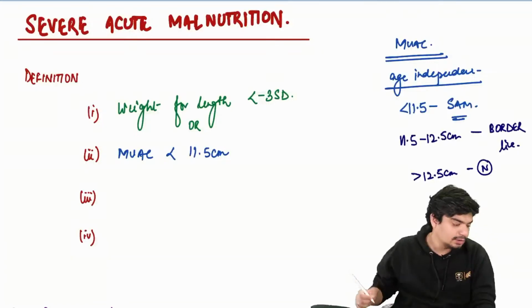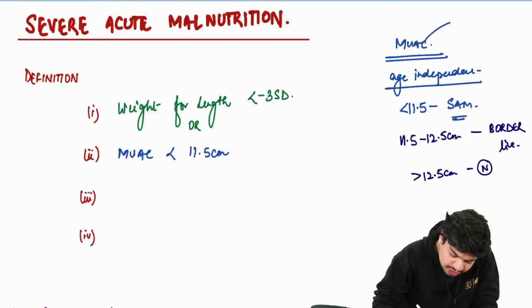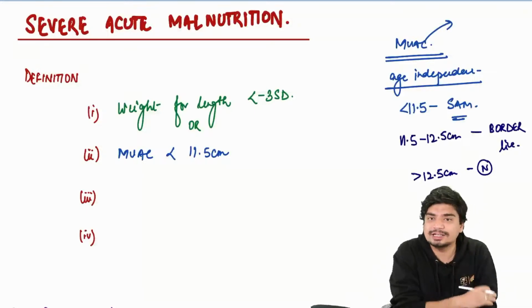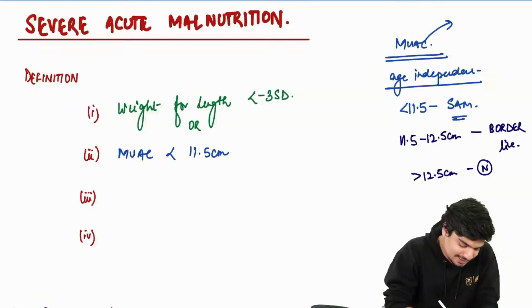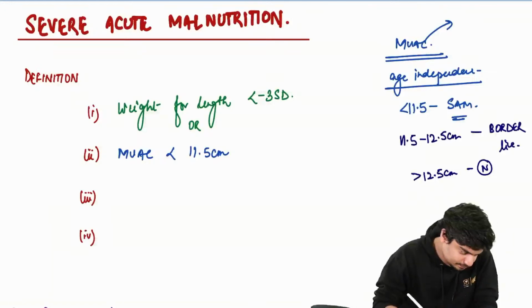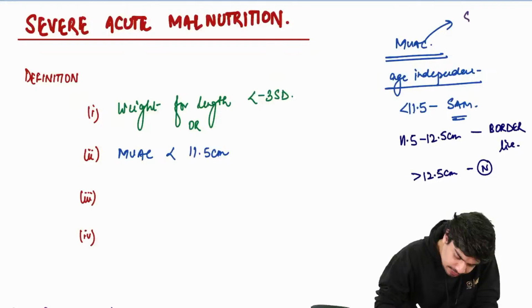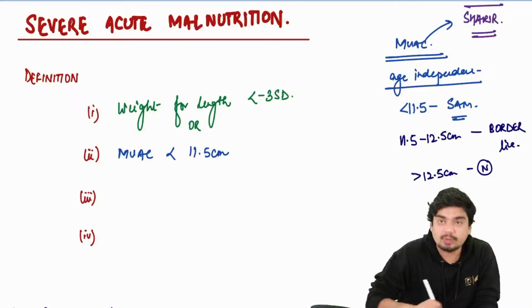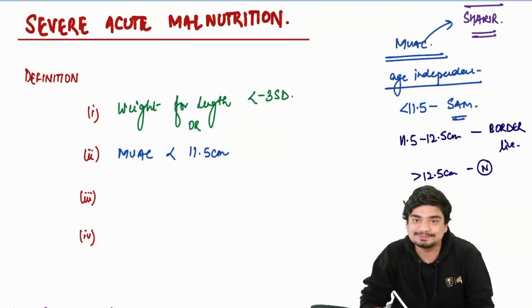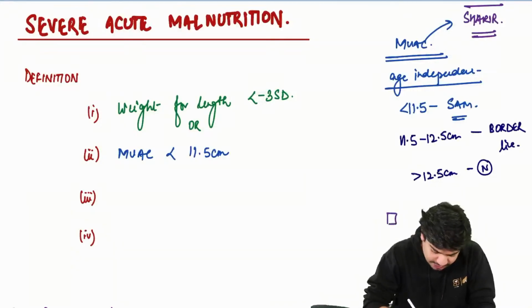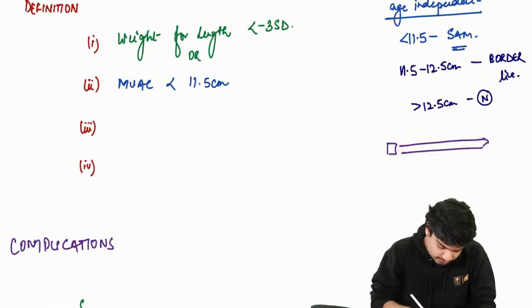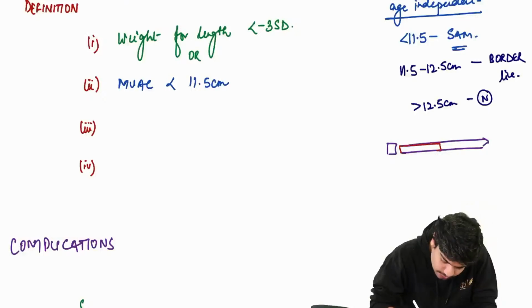And how do you measure this mid-upper arm circumference? Someone has already written that down. It is measured with the help of Shakir's tape. This is how Shakir's tape looks like. It's something like this. It will have a lot of zones. It will have a red zone, which is less than 11.5 centimeter.